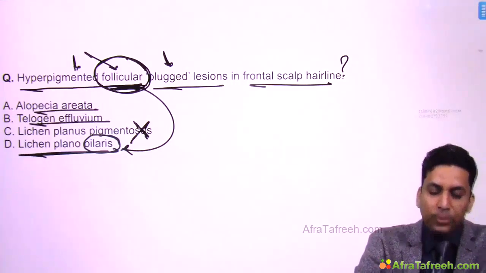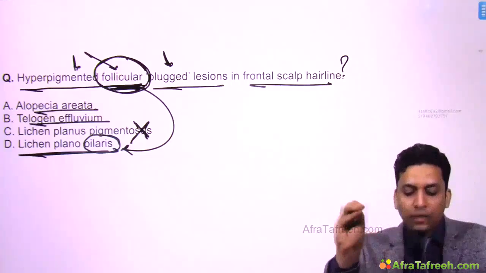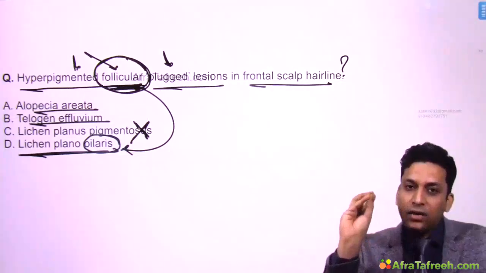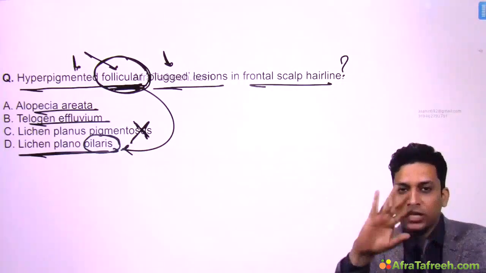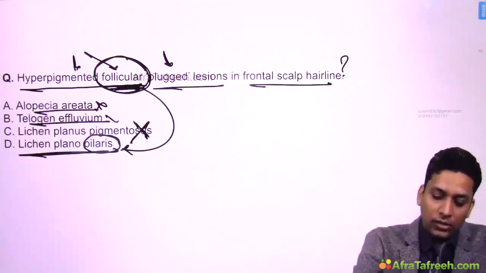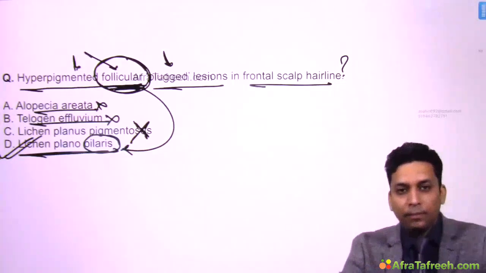Telogen effluvium and alopecia areata do not present with any hyperpigmented or plug lesions. There is only hair loss which is present. Skin is perfectly normal. There is no change over the skin. There is only a complaint of hair loss. So these are not the answer. The answer is lichen planus pilaris.